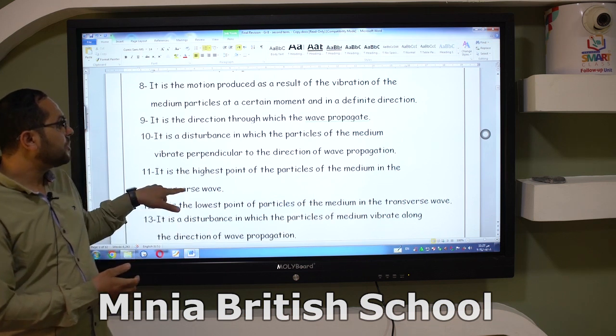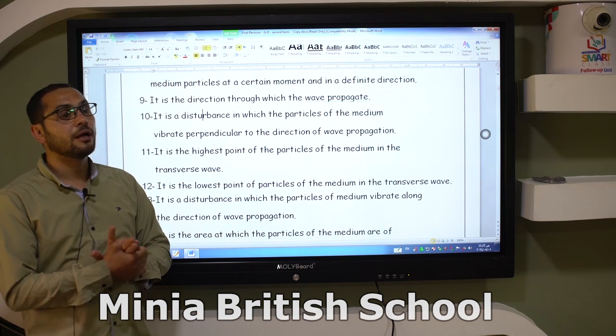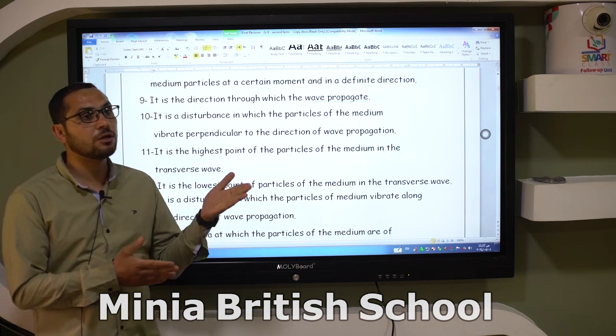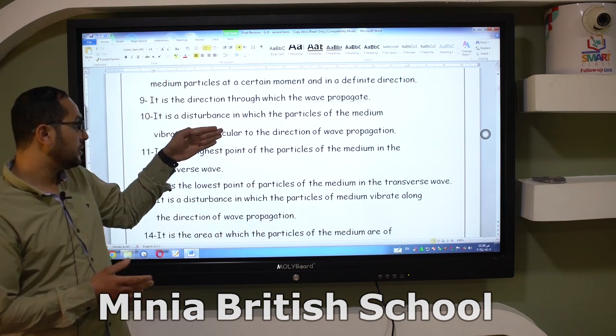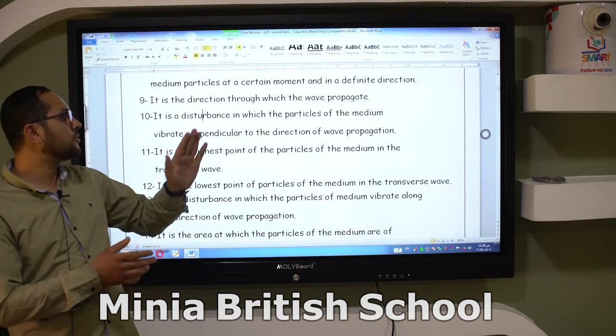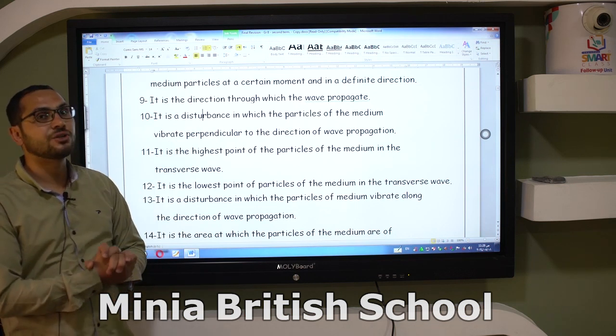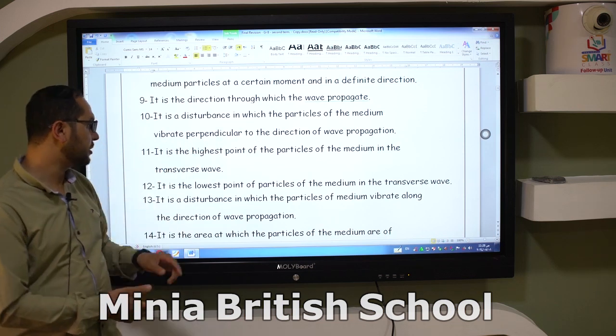It is the disturbance in which the particles of the medium vibrate perpendicular. Is this longitudinal or transverse wave? When the scientific term tells us perpendicular, this is the meaning of what? Transverse wave. The particles vibrate perpendicular to the direction of wave propagation.